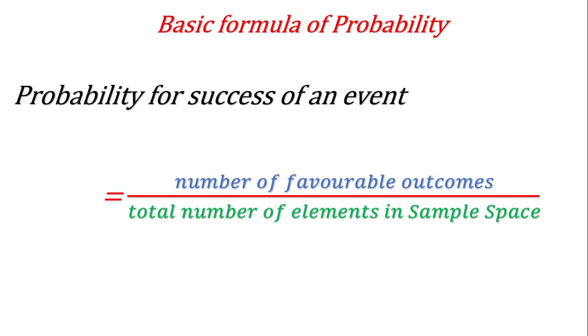will help you to solve all questions of probability. There are some other concepts that will be involved, but that will be in addition. This is the basic concept, this is the basic formula of probability. Number of favorable outcomes means how many elements, how many results are in favor, and upon the total number of elements in the sample space. Okay, now we'll see some important things based on this formula, and then we'll discuss the questions.